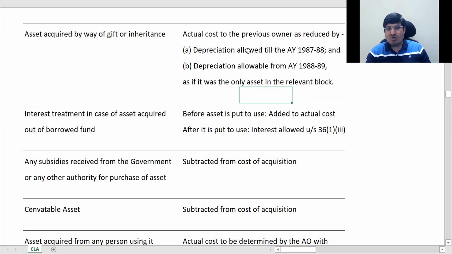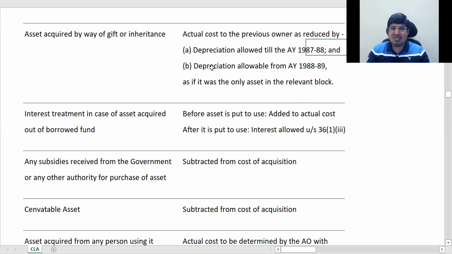So practically there's no way we can use this point number A. Everything will fall under B only. 30 साल वगैरह तो कोई asset रहता ही नहीं. There's no asset which has that much of life. Anyway, so here point A and B means that just calculate the total depreciation on that particular asset.